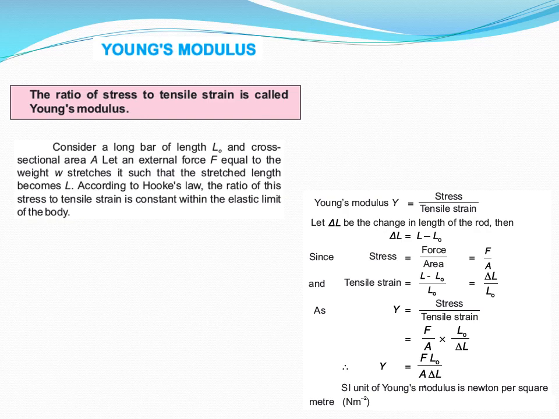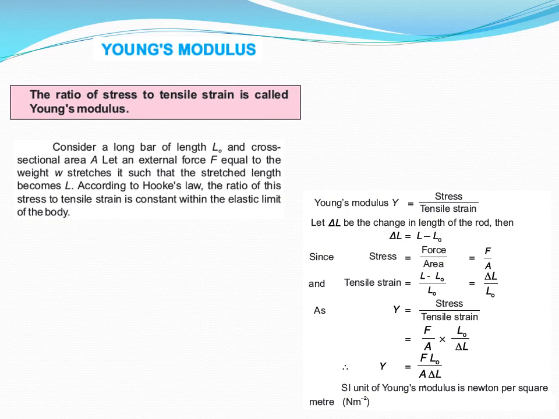So here consider a long bar of length L0, which is the original length, and cross-sectional area A. Let an external force F equal to the weight W stretch it such that the stretched length becomes L. I mean, this is the extended length. According to Hooke's law, the ratio of stress to tensile strain is constant within the elastic limit of the body. So let's see it in the form of mathematical formalism.